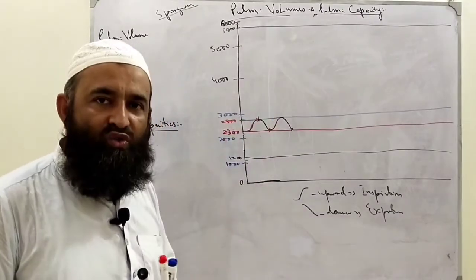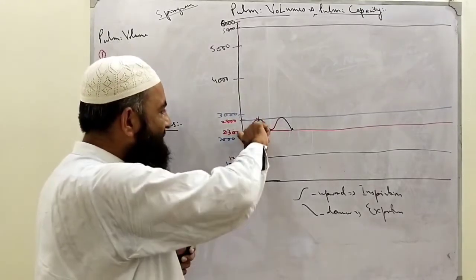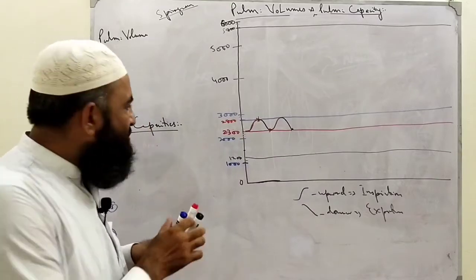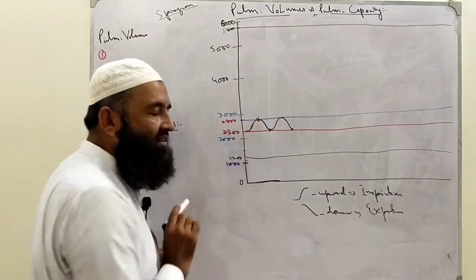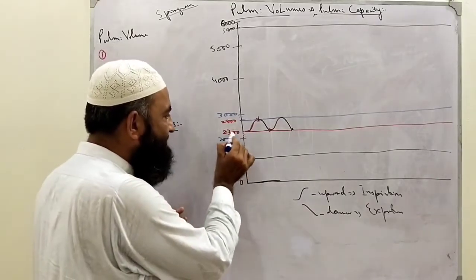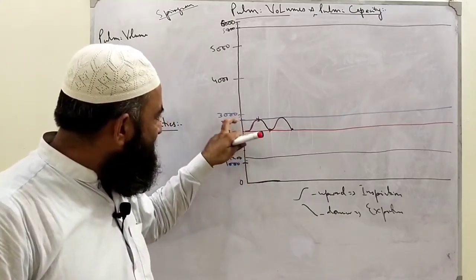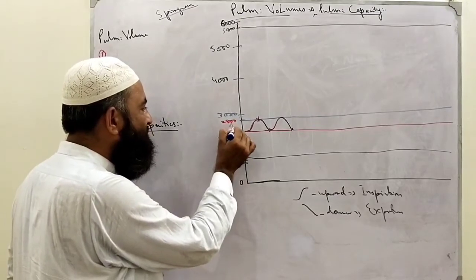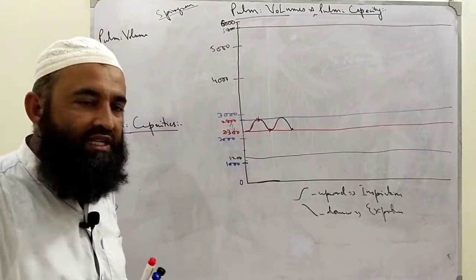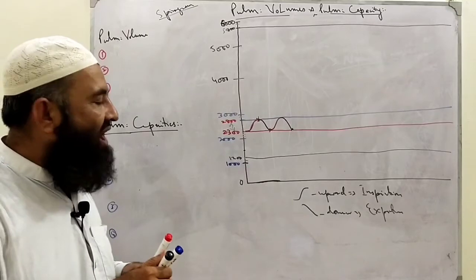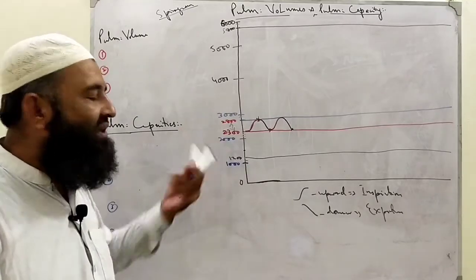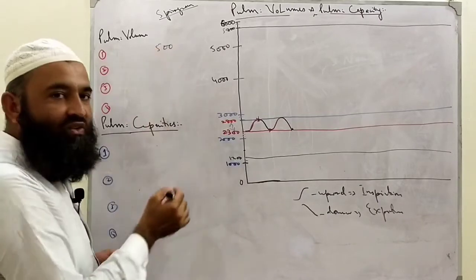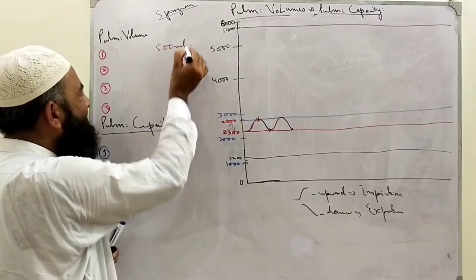Now what amount have we inspired and expired during normal quiet breathing? This is normal quiet breathing. What do you think? How much have we inspired and expired? Our graph started from 2300 and reaches up to 2800, not beyond that. What is the difference between these two values, 2800 and 2300? How much? Simply 500. 500 what? This is in milliliters, basically.